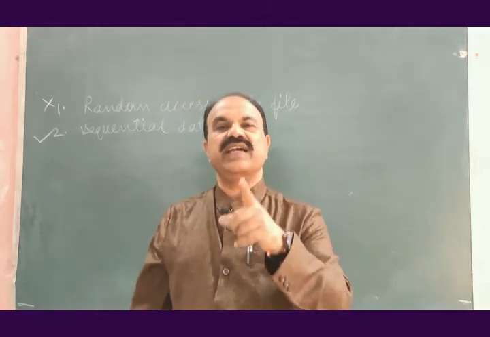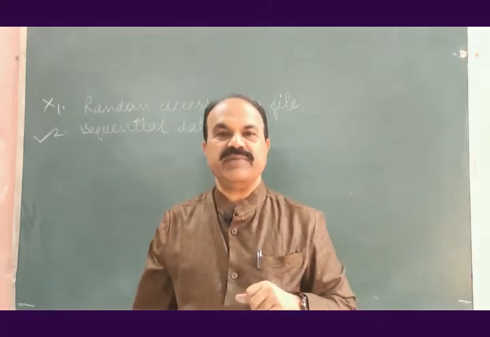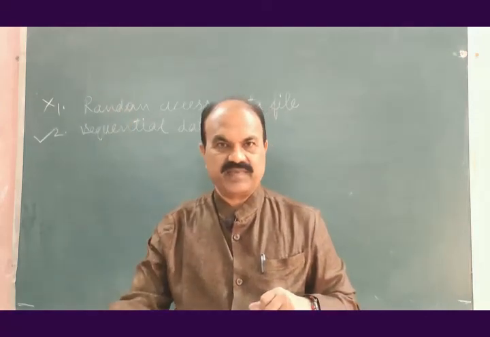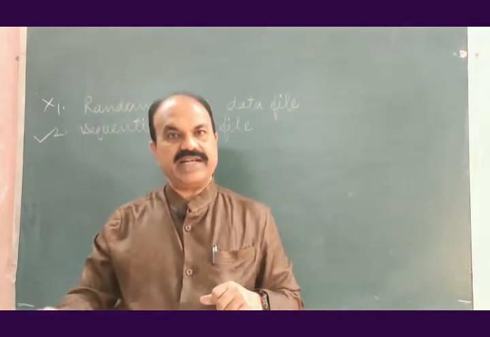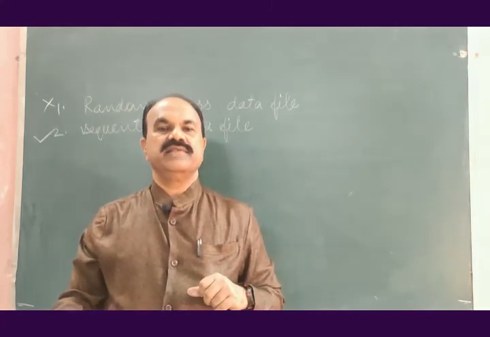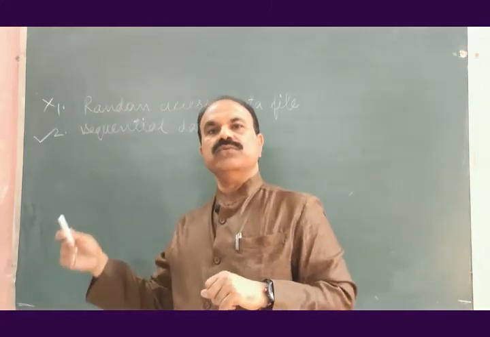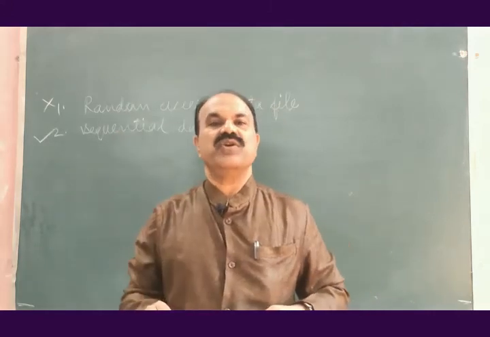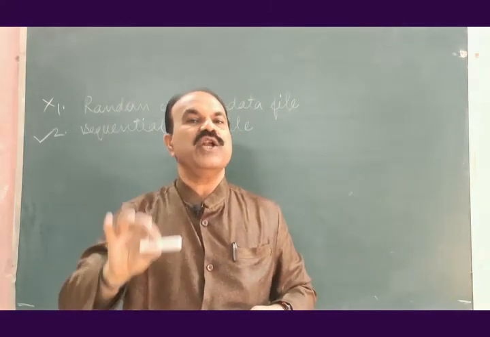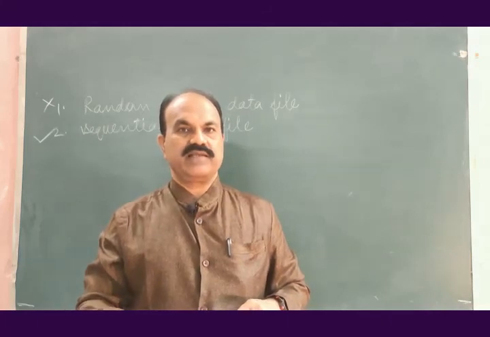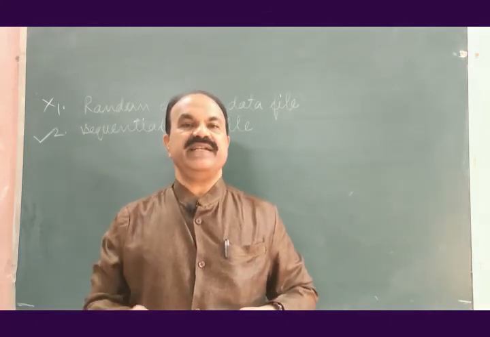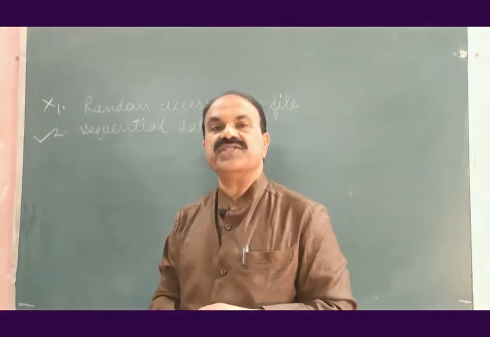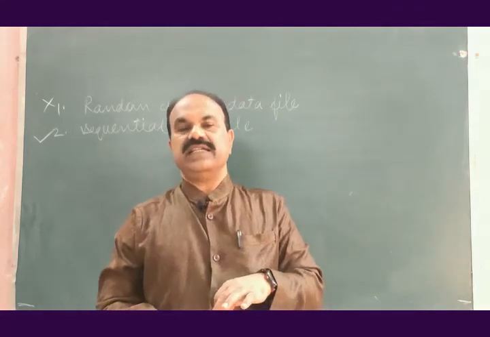After that, we can read record number 25. Whenever you are reading or writing from or into sequential data file, sequence is important. Sequence is not broken. Sequence is always maintained. Such data file is known as sequential data file.